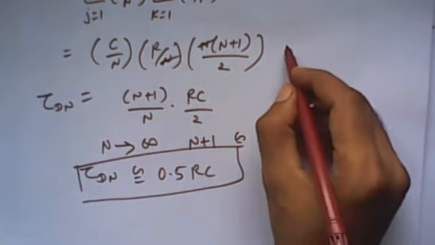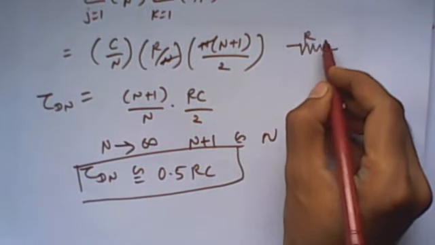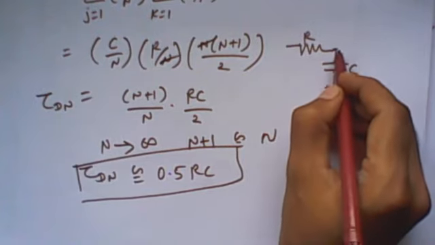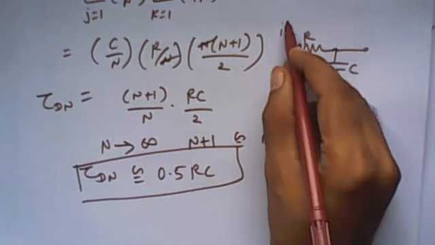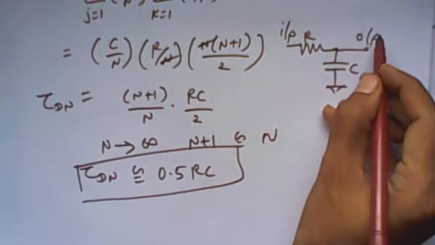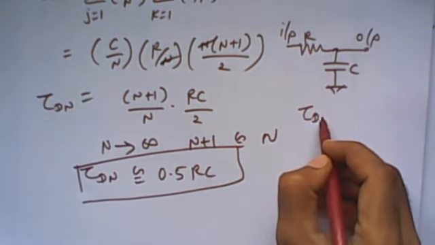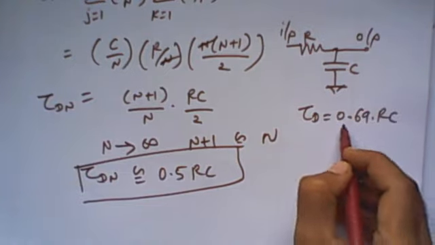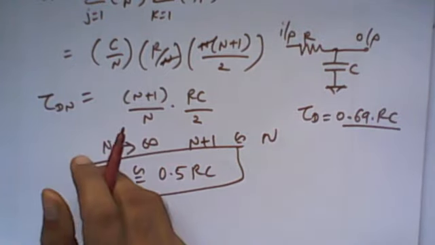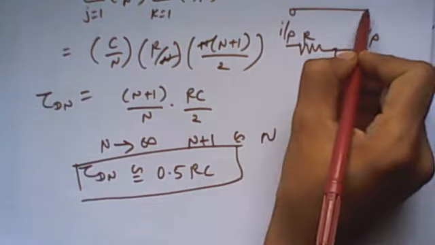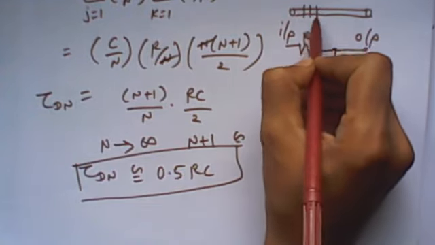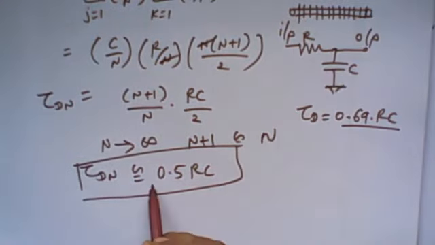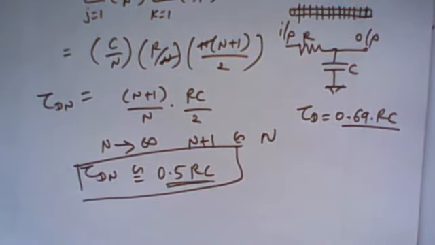We already derived for the RC network that if we substitute the single wire as a single resistance and single capacitor, then the propagation delay time is approximately 0.69 RC. But if we divide this wire into as many parts as possible, then we get a more accurate propagation delay time, right? It tends to be 0.5 into RC.